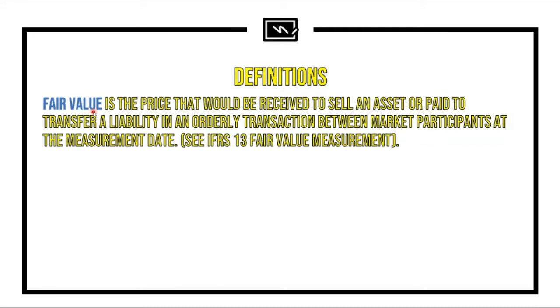And again, under IFRS 13, there are basically three levels. The first level is the priority, which is the quoted price in an active market. Second is the observable data, and third is the unobservable data. So that is also the hierarchy by which we will apply fair value in the case of investment property.